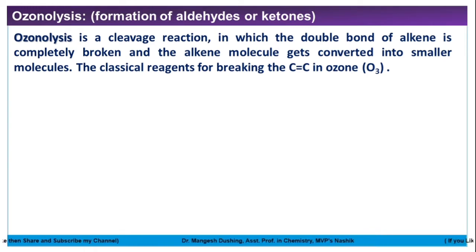This is the difference between the previous addition reactions and ozonolysis. In all the addition reactions, the double bond is converted to a single bond, while ozonolysis is the exception. Here the double bond of the alkene is completely broken, and the alkene molecule gets converted to smaller molecules.